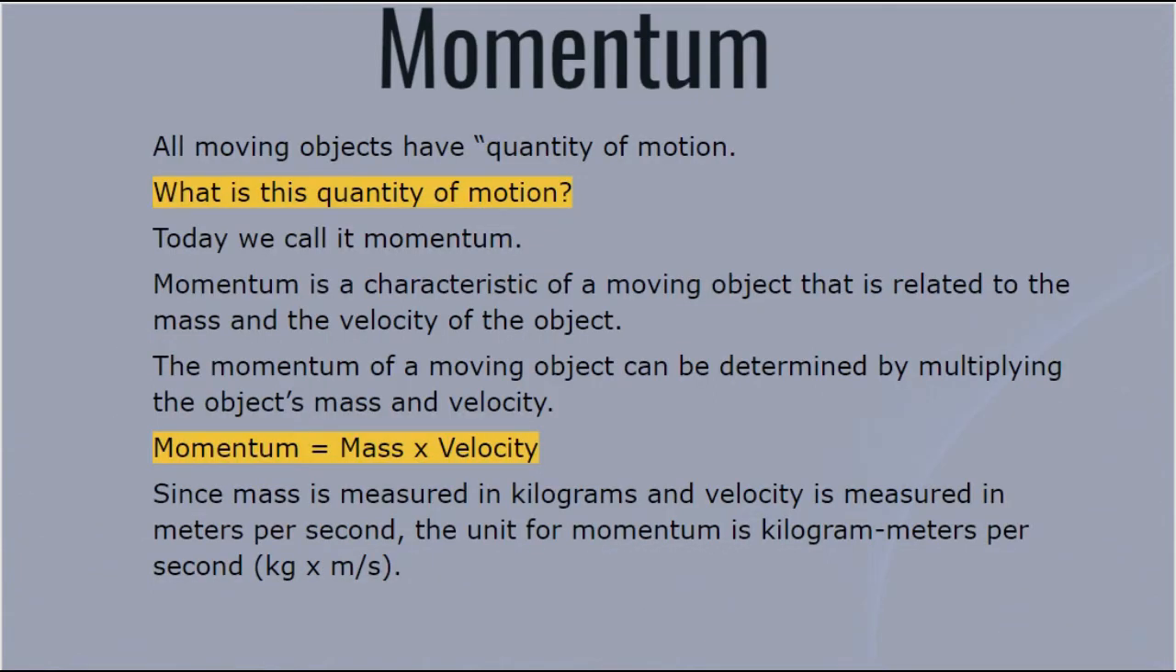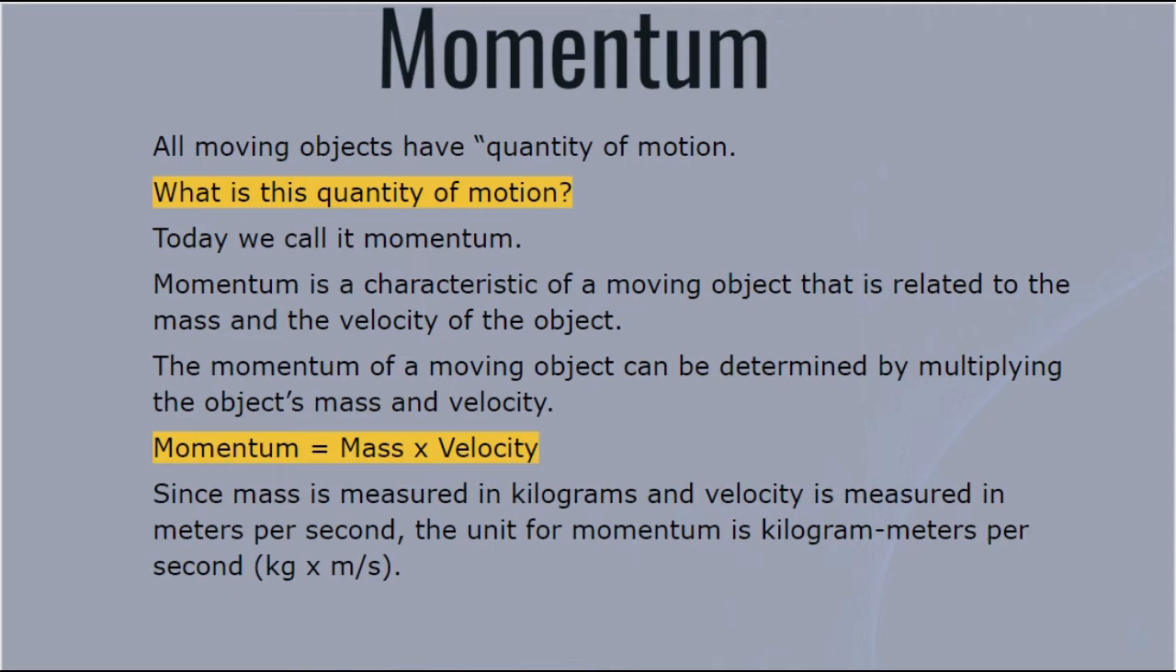All moving objects have a quantity of motion. What is the quantity of motion? Today we call it momentum. Momentum is that quantity of motion, how a body can move. Momentum is the characteristic of a moving object that is related to the mass and the velocity of the object. Momentum of an object can be determined by multiplying the object's mass and its velocity.